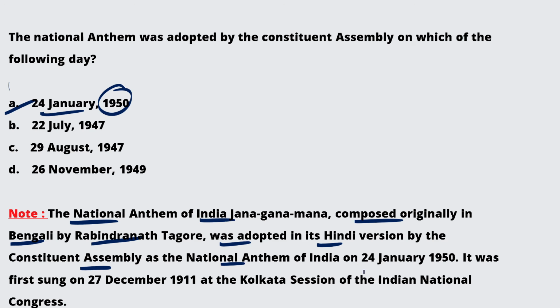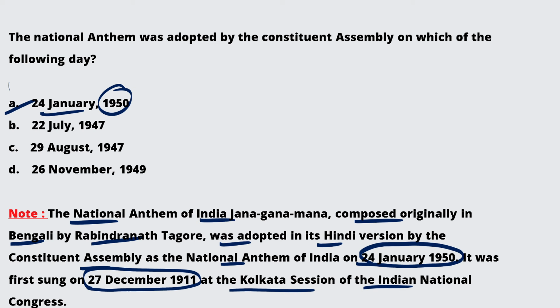It was first sung on 27th December 1911 at the Kolkata session of the Indian National Congress.